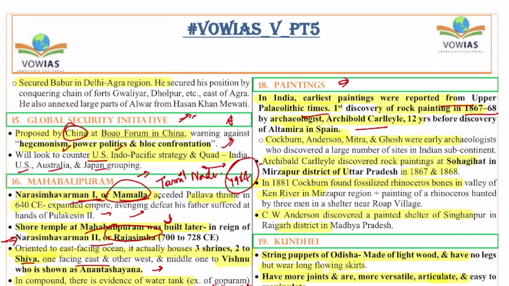The first paintings were discovered at Sohagighat in Mirzapur district of Uttar Pradesh in 1867-68. In 1881, Cockburn found fossilized rhinoceros bones in the valley of the Kaimur River in the Mirzapur region, and the painting of a rhinoceros hunted by 3 men in the shelter near the Morhana Pahar village. C.W. Anderson discovered a painted shelter at Singhanpur in the Raigarh district. So we had various kinds of paintings: prehistoric, mural, miniature, the Pahari style, the Deccani school, folk paintings, etc. They are important for us even from the examination point of view.